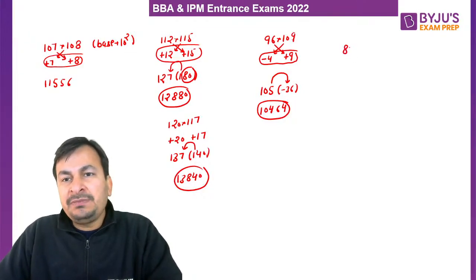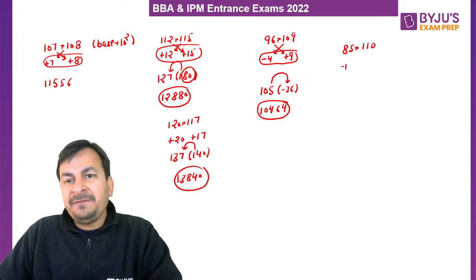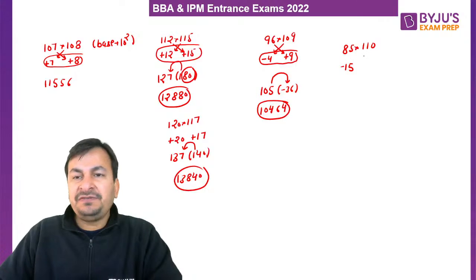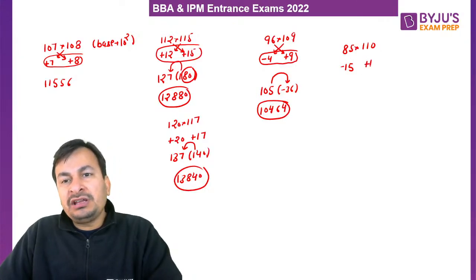Let me take another example. Suppose we have to multiply 85 with 110. Am I clear? So 85 is how much less than 100? Minus 15. 110 is how much more than 100? Plus 10.